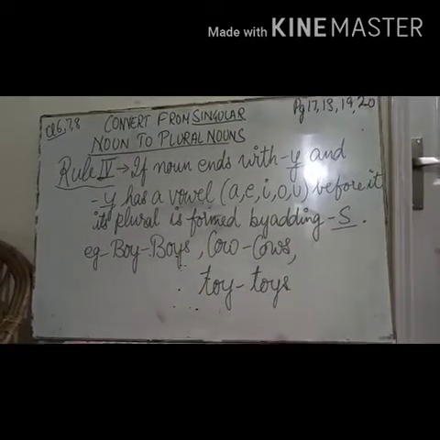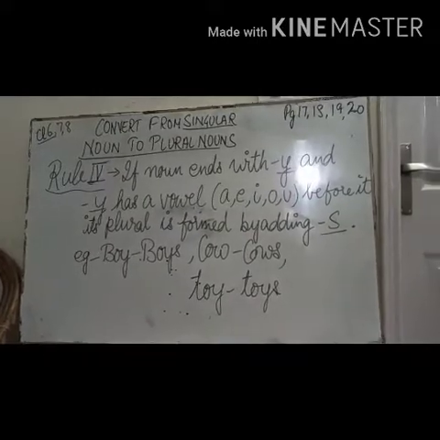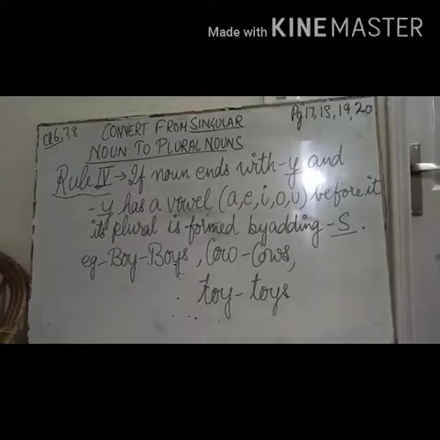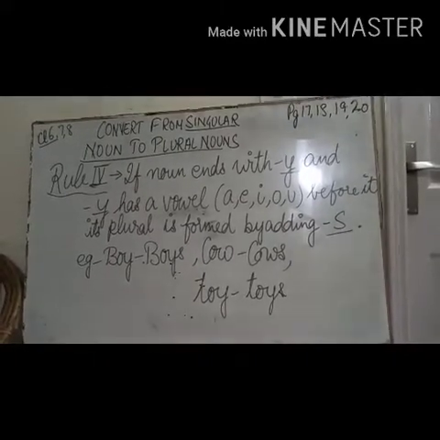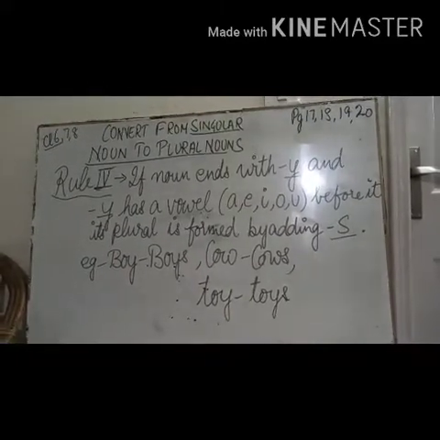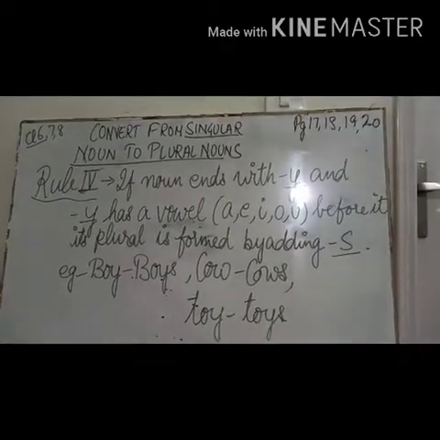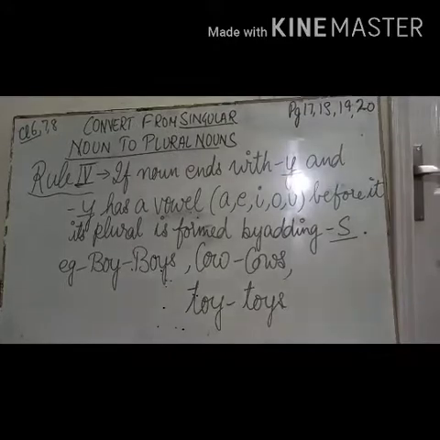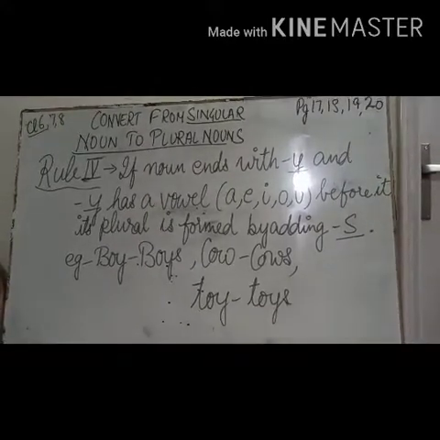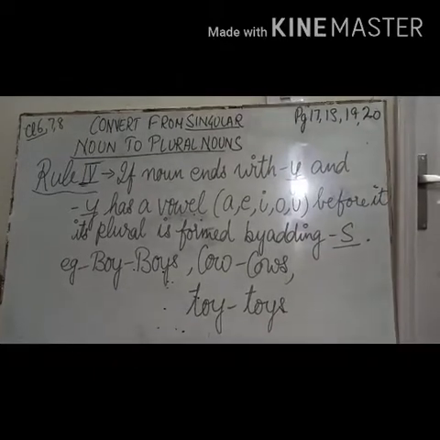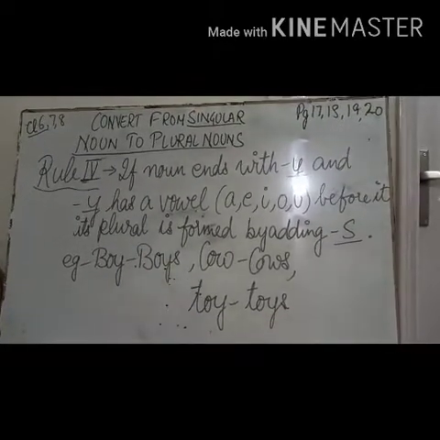Students, we will now discuss rule number 4. If a noun ends with y and the y has a vowel before it, and a vowel is A, E, I, O, U, its plural is formed by adding simply s. For example, boy, boys; cow, cows; toy, toys.